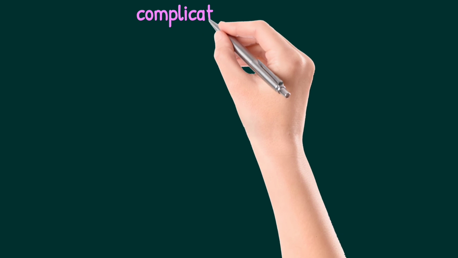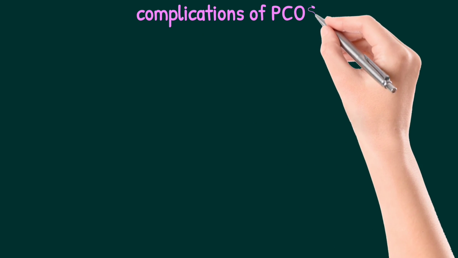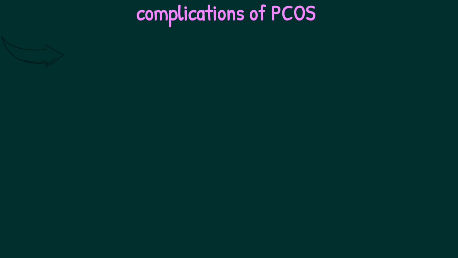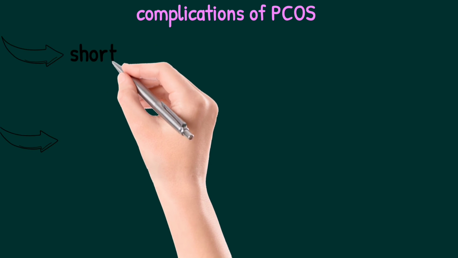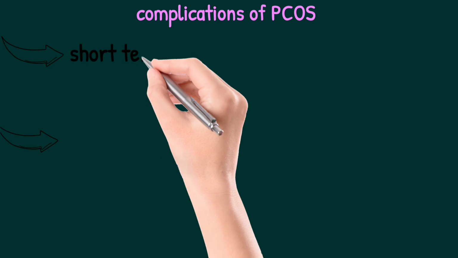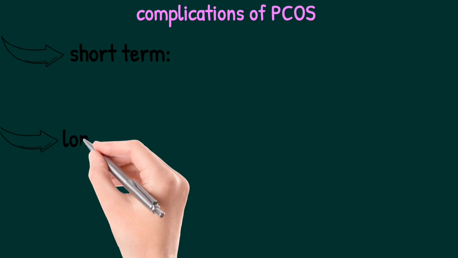What are the complications of PCOS? There are short-term complications as well as long-term complications. If we think of the short-term complications, the number one is infertility.